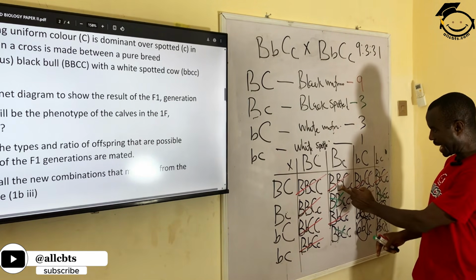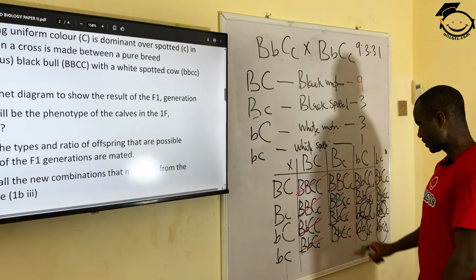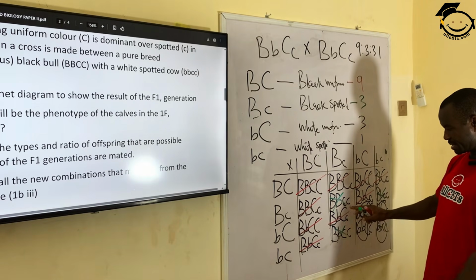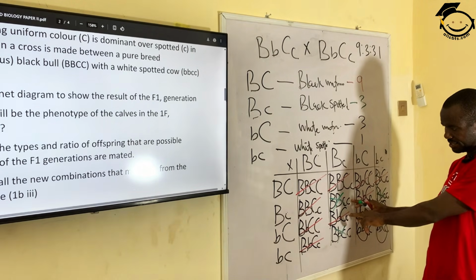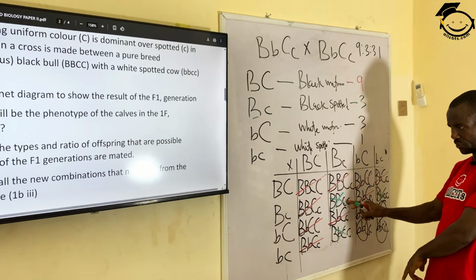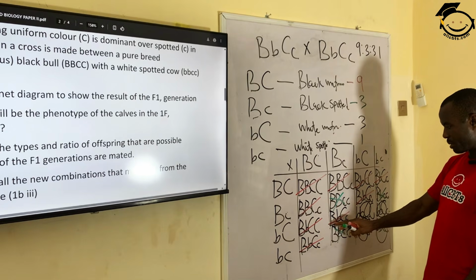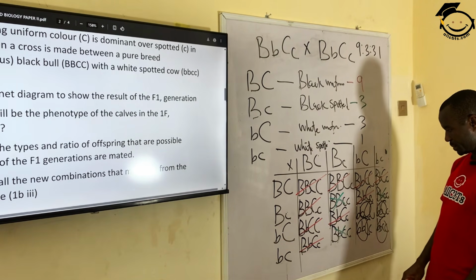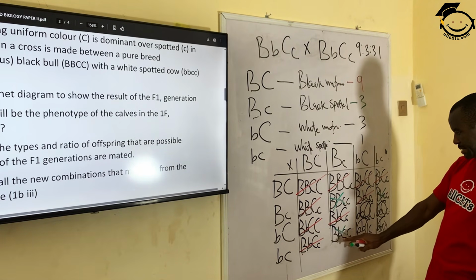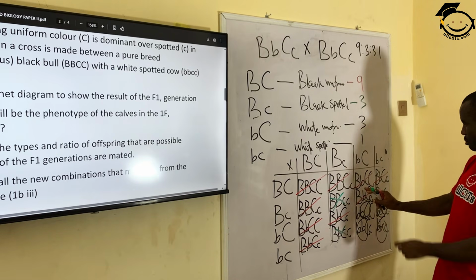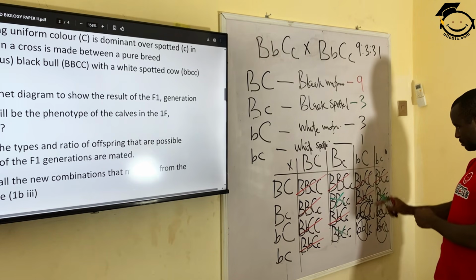This is going to be black uniform, black but spotted. Can you see? Black spotted, because the gene for spot is dominant here. Now, this is going to be black uniform. This is going to be black spotted. This is going to be black uniform.